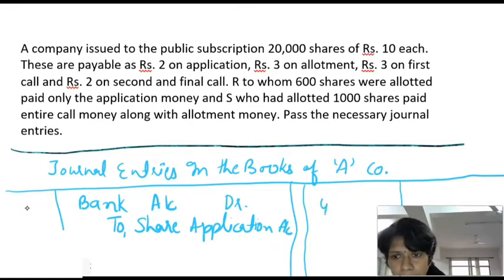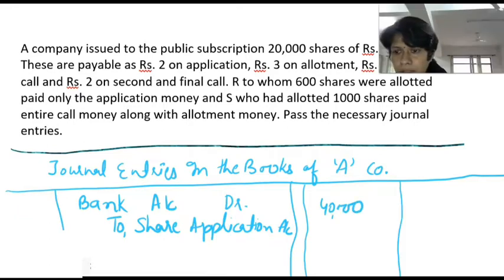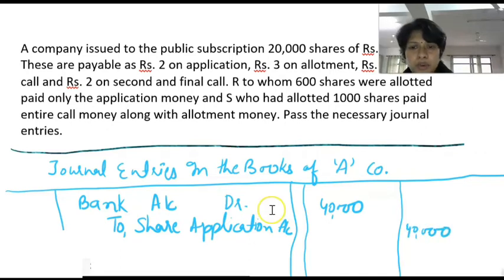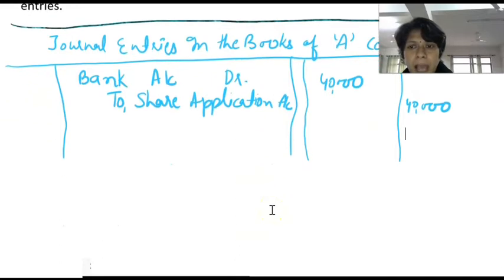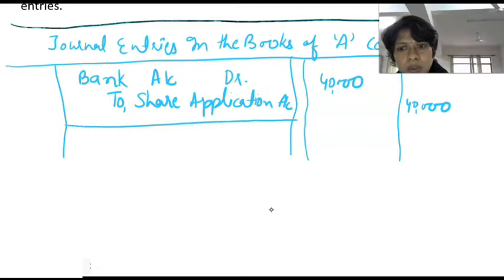It means 40,000 rupees. The narration will be as before: being share application money received for 20,000 shares at the rate of rupees 2 each.